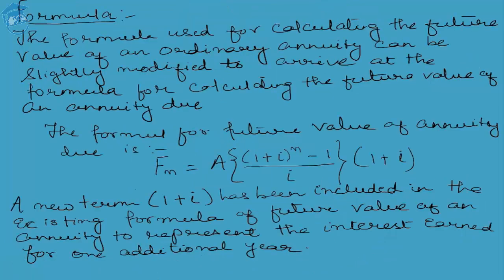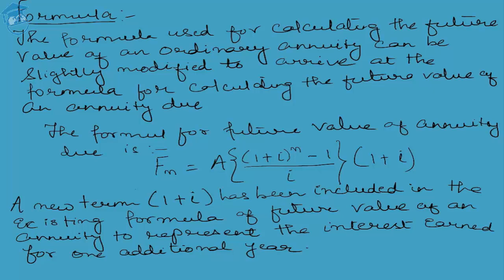Now let's talk about the formula part. The formula used for calculating the future value of an ordinary annuity can be slightly modified to arrive at the formula for calculating the future value of an annuity due. Obviously, it goes without saying that the same formula which we applied for calculating the future value of an annuity can be used for calculating the future value of an annuity due.